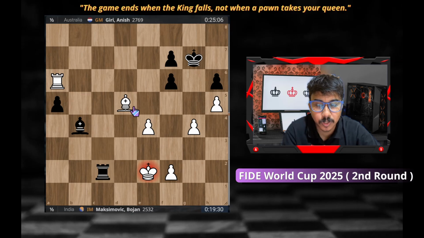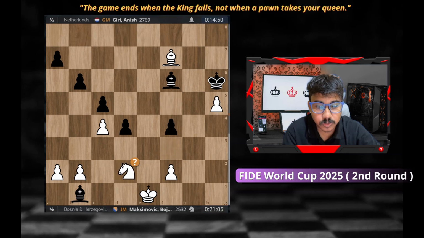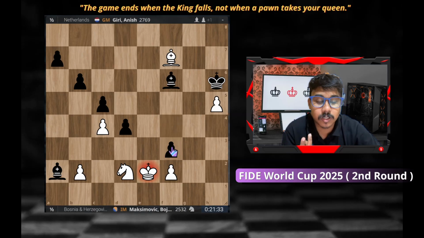Anish Giri also made a draw with the Bosnian Herzegovinian GM, which is Bojan Maksimovic, right? He made that draw, so we'll check it. This game was also pretty normal, but there was a critical moment where I found that his opponent played knight d2, and after bishop a2, king e2, that was the critical moment where Black would have a winning advantage after f3, but that's not the case.